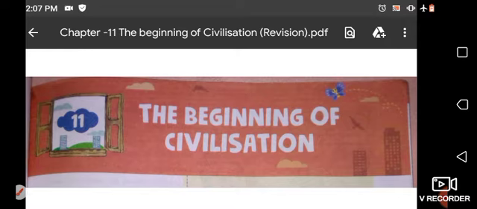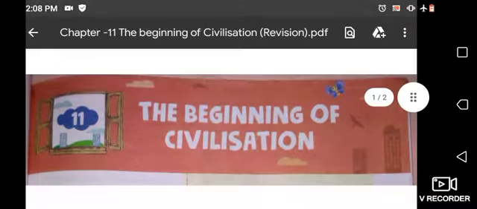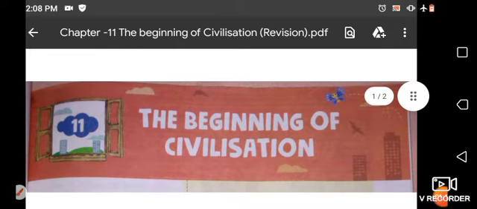So what was chapter number 10? Chapter number 10 was Studying the Past. In the previous chapter we learned what the study of the past is. It is history. In one word, you can say it is our history. Why should we study our past? What is the importance of studying our past? And what is history, what is the definition of history, who is a historian, and what are the sources of history? All these things we learned in our previous class.